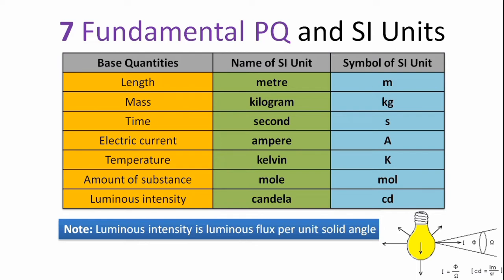So it is represented, its SI unit is mole and it's represented by letters MOL. The last one, the seventh fundamental physical quantity, is luminous intensity. Its SI unit is candela and it is represented by the symbol CD. Luminous intensity is luminous flux per unit solid angle. We will learn in detail when we discuss the photometry chapter.